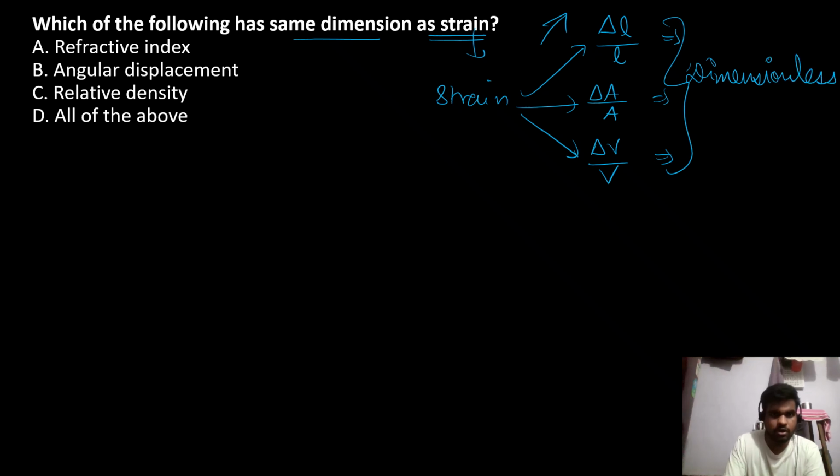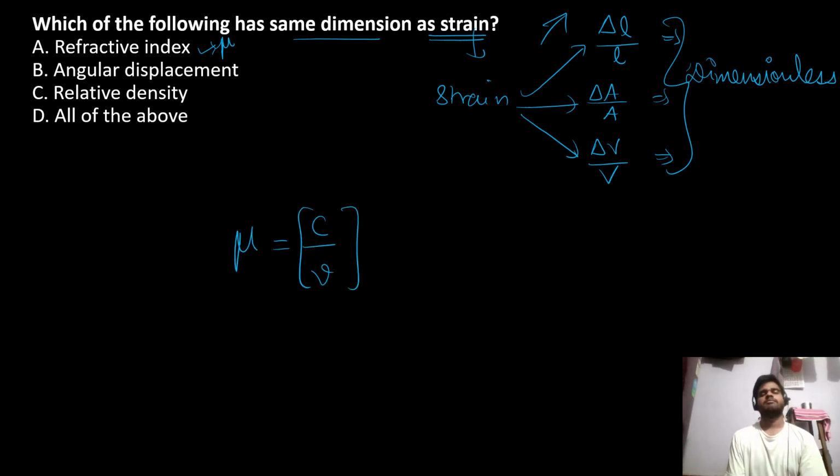So we have to find a quantity which is dimensionless. Refractive index is mu, which has no dimension, because it is a ratio of two speeds. It's speed in air divided by speed in medium. So this is dimensionless.